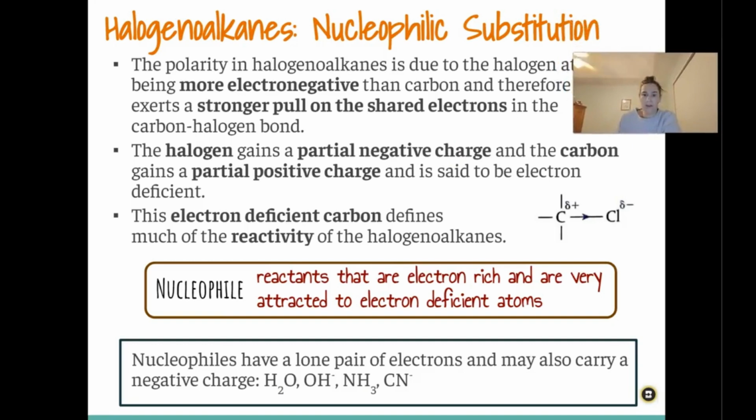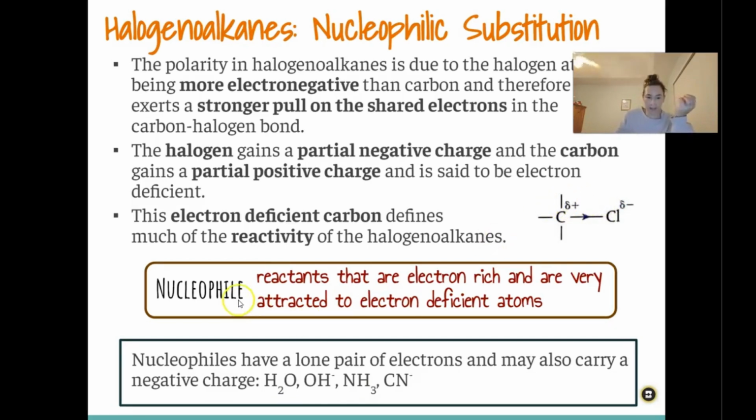Okay, so the halogen is going to be more electronegative than the carbon, so it has a stronger pull on the electrons, which gives that halogen a partial negative charge. So you can see here this is represented by the little delta negative here with this chlorine bonded to this carbon, and so the carbon will be partially positive. Because this carbon is partially positive, it's said to be electron deficient. So this is what defines the reactivity of the halogenoalkane. How electron deficient is that carbon?